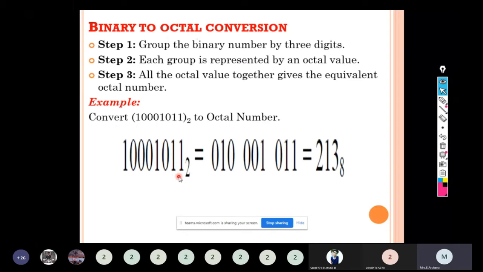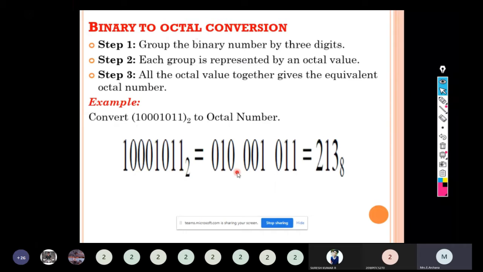1000101. Group the binary number by 3 digits. This given problem consists of only the integer part, so we have to start grouping from the LSB. While grouping, first 101 belongs to one group. Next 000, then 1. In this I am having only 1 bit. If we are not having enough bits, we can add leading zeros to make it sufficient bits. So 001.